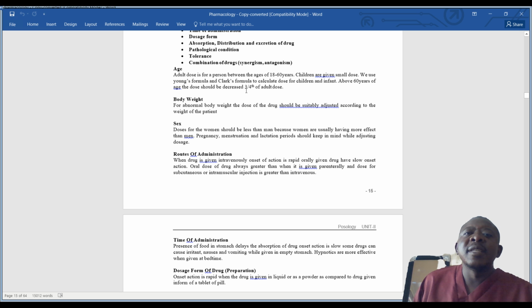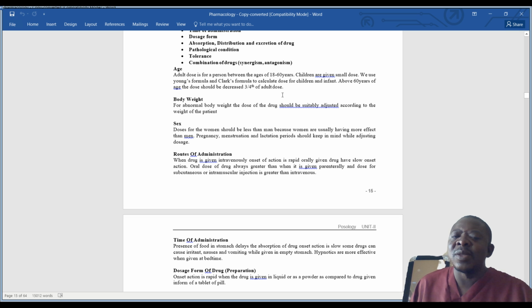Okay, but tampering with the doses may depend on your clinical observation, and you may tamper with the dose and reduce. But otherwise, when you're talking of adults, the age is between 18 to 60 years. Here the doses, like for adult doses, can be tolerated nicely. And then when you want to give children, you use Young's formula or Clark's formula.